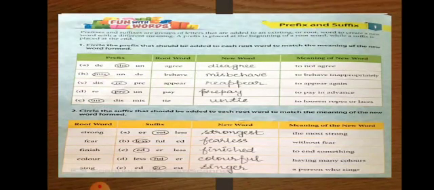Next, color. The meaning of the new word is having many colors. For this we use full, F-U-L. It shows the quality, that it has many colors, meaning it is colorful. Okay. Next is sing, and the meaning of the word is a person who sings. The suffix er is added to a verb to make a noun. That is, for sing, singer. For dance, dancer. Clear? So this is about the first chapter, that is prefix and suffix.